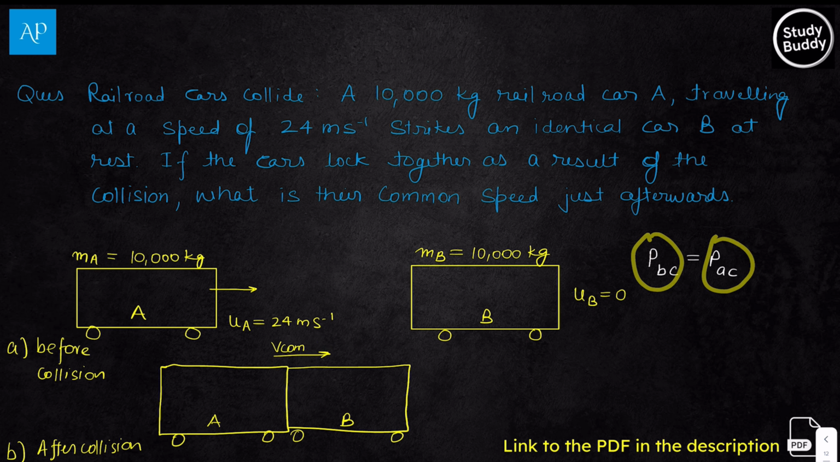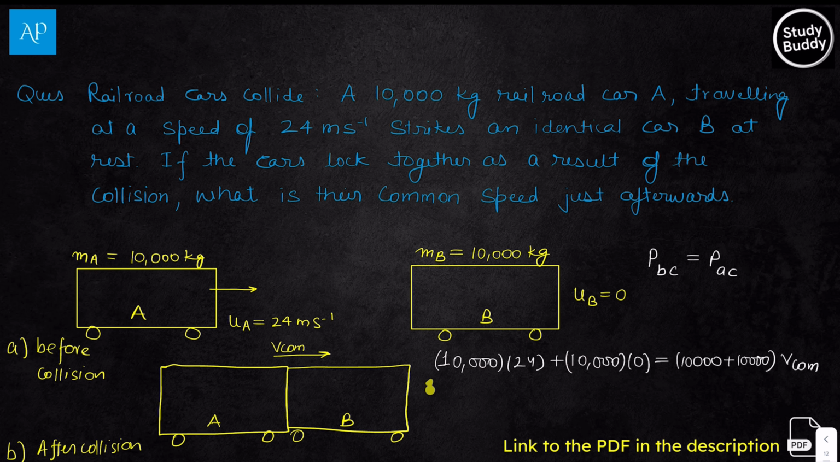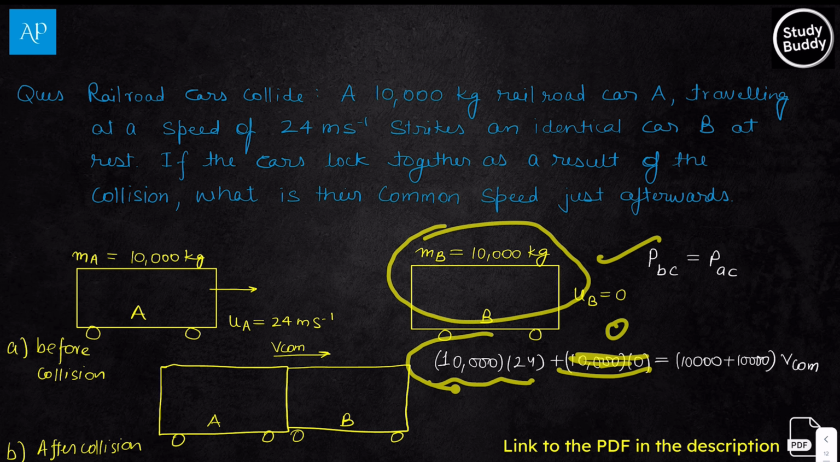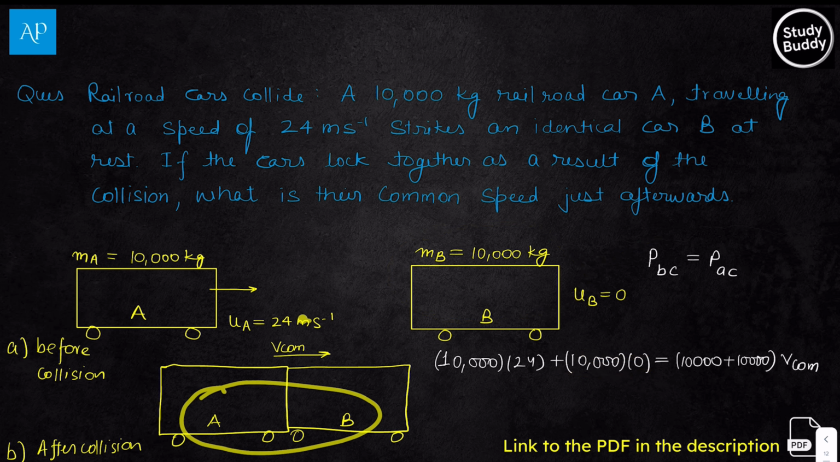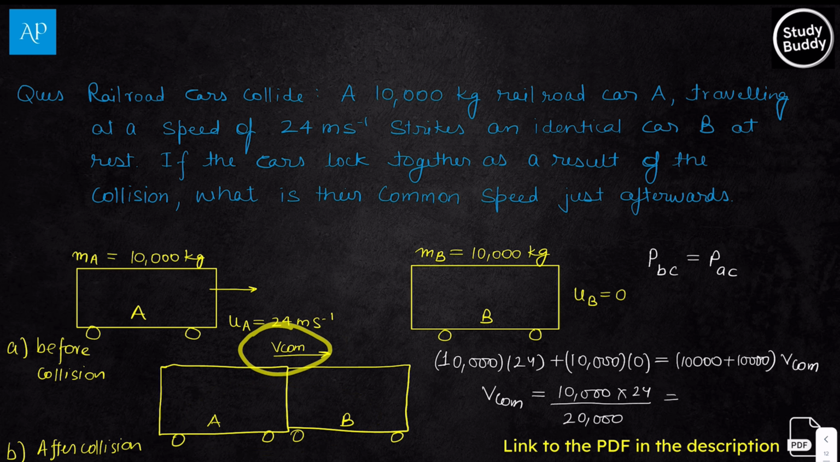Before collision, after collision, we assume the momentum to be the same. As you can see this is a collision problem, and remember this, in collision cases we conserve the momentum. Initial momentum we can calculate by multiplying mass with the initial velocity. Final momentum we can calculate by multiplying mass with the final velocity. Here, what is the initial velocity of B? That is 0, so this momentum is 0, and this momentum is equal to the final mass into final velocity. To find the final velocity, we just equate them, and the answer that we get is 12 meters per second.